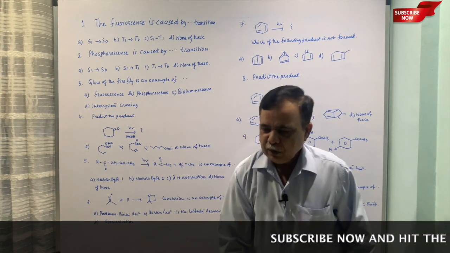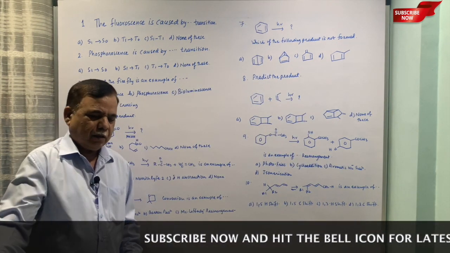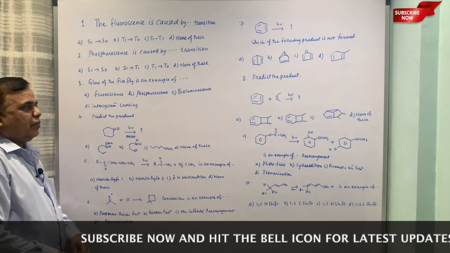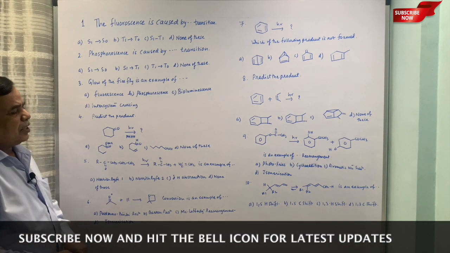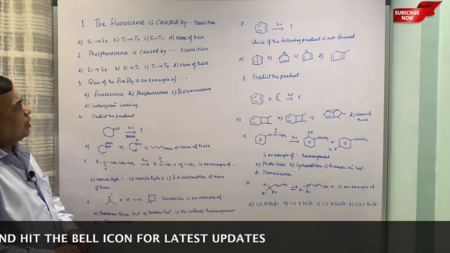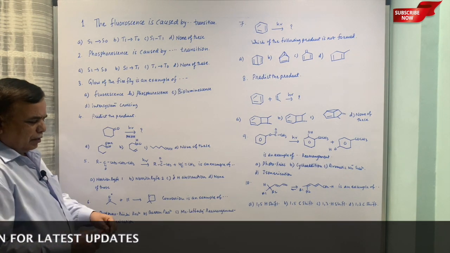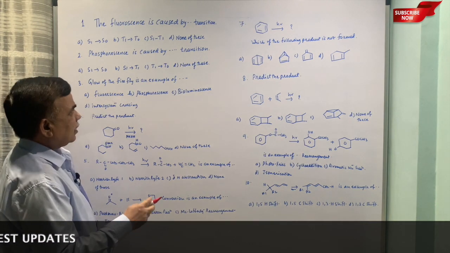Today we are going to have a look at some MCQs based on photochemistry, because photochemistry and pericyclic is one section of 250. So 10 questions are there. Next time I will put another 10.